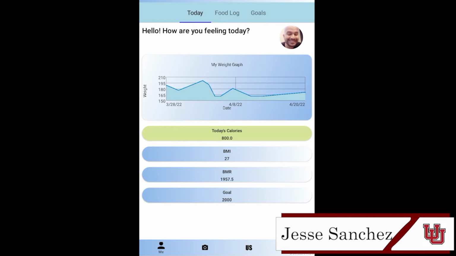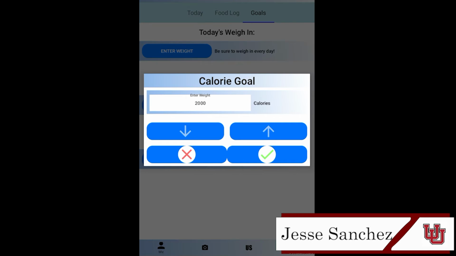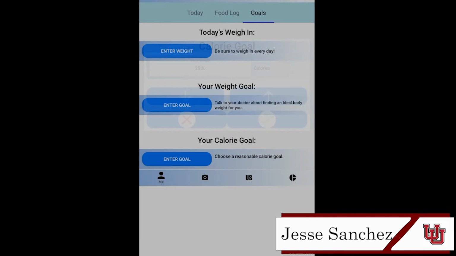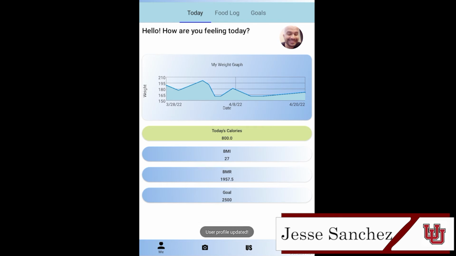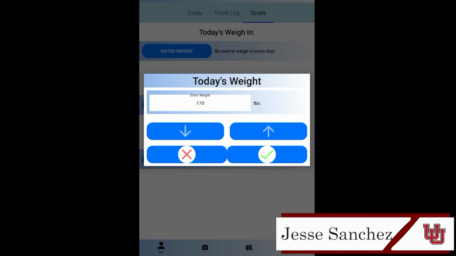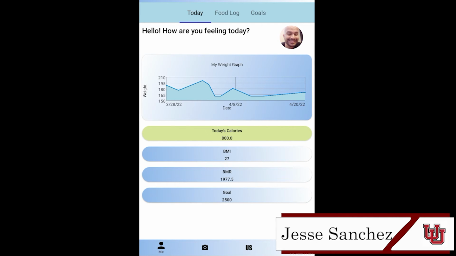Users will also be able to add in goals. Let's pick a goal. Let's just say calorie goal for now. The amount of calories that they consume in a day. We can change this. Let's say 2,500. If they change that, that'll be shown on the bottom there on the main screen. They can also do things like weigh in for the day. So let's say I gained 2 pounds since yesterday. As they add in weight over time, they will be updating their graph on their main screen.